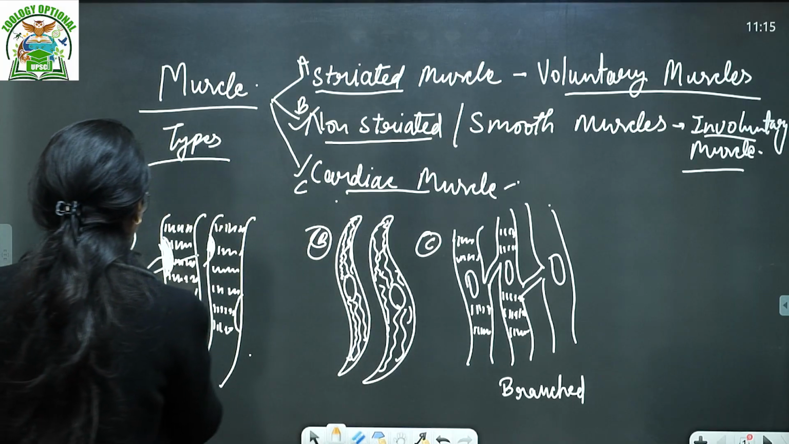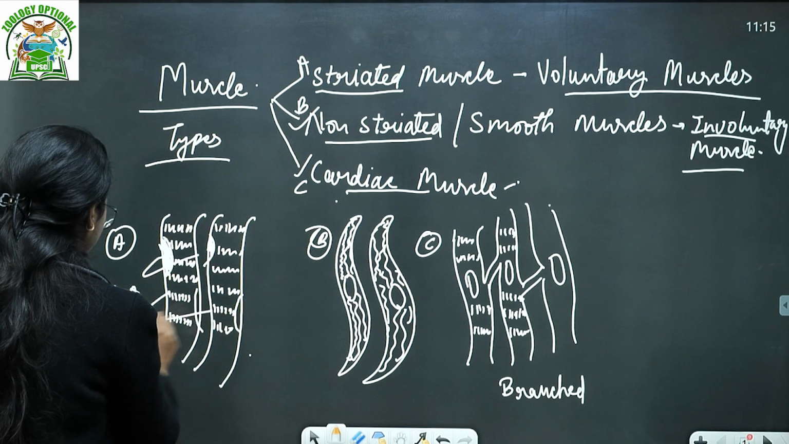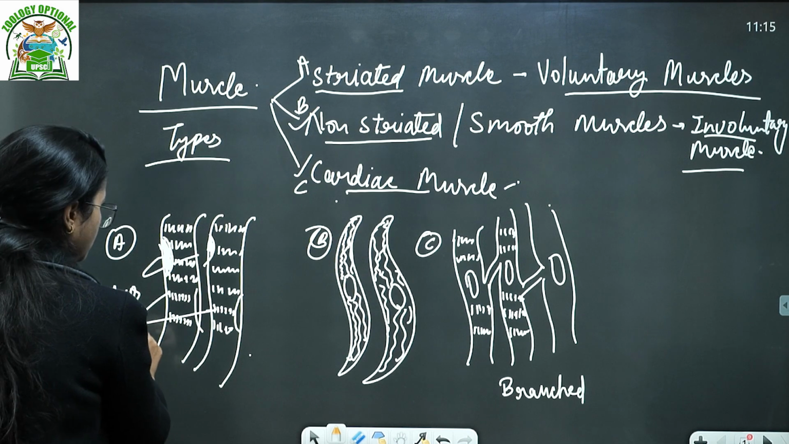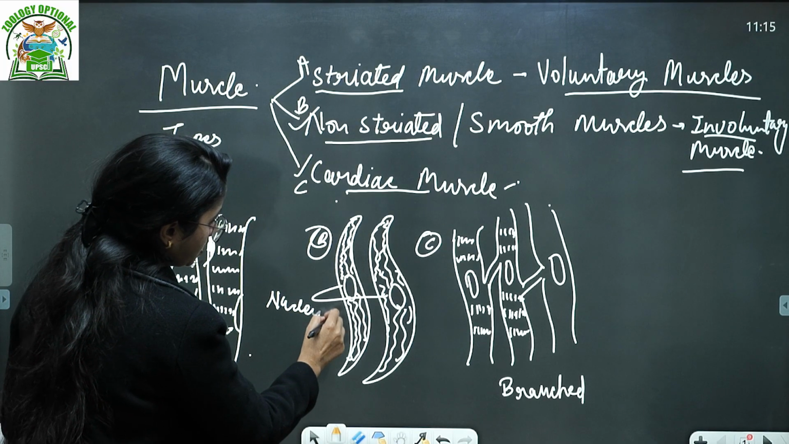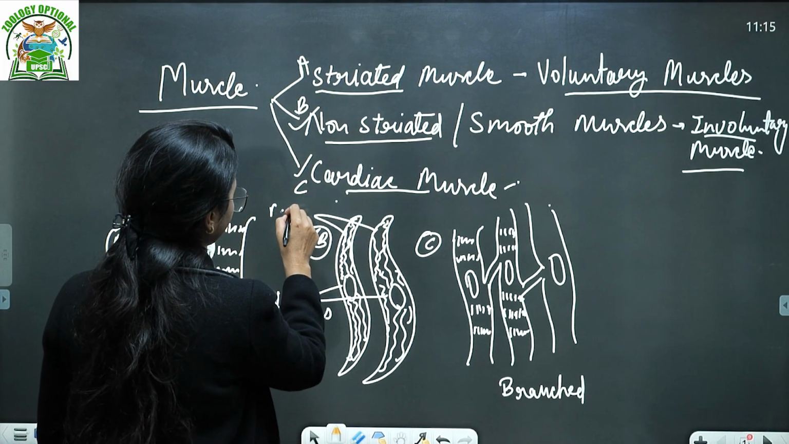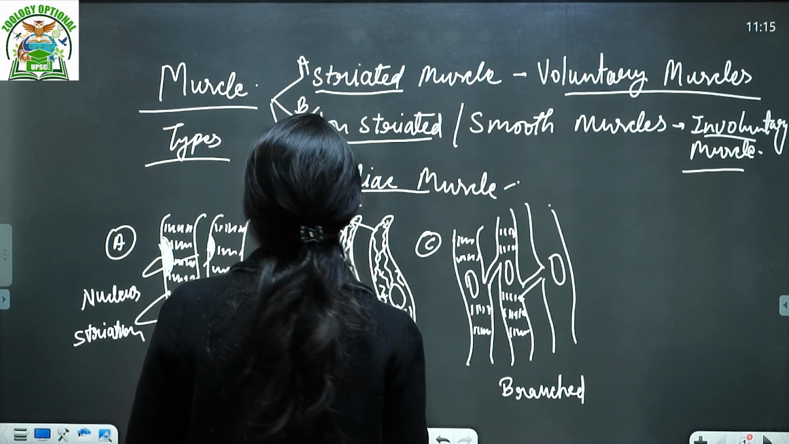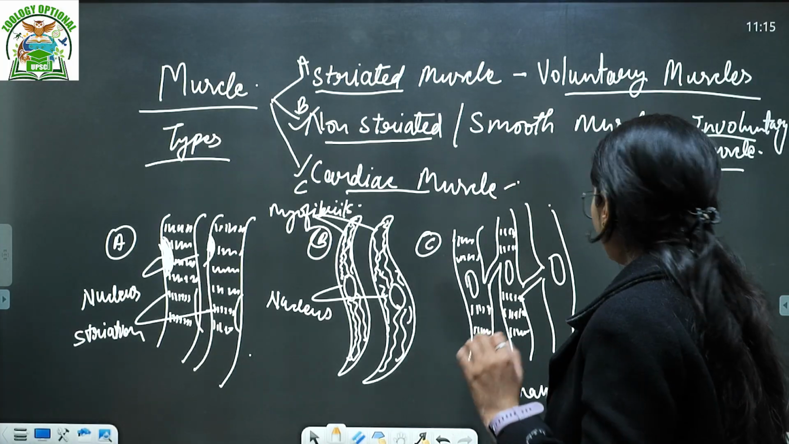This is your nucleus, and these are your striations. This is also your nucleus, and these are myofibrils. So this is the basic thing about the structure. Of course, we got the function. Now we talk about the specific structure. There are so many things we already know.